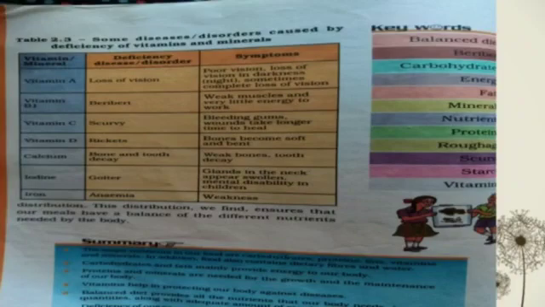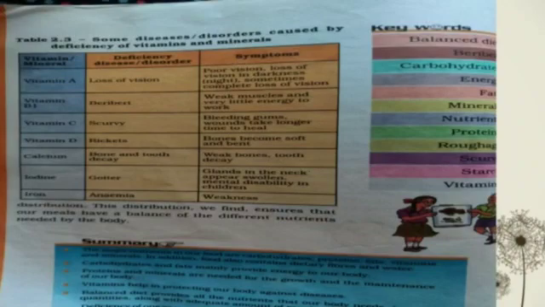Next is rickets, by the deficiency of vitamin D, and the symptoms are bones become soft and bent. Now bone and tooth decay by the deficiency of calcium, and the symptoms are weak bones, tooth decay.